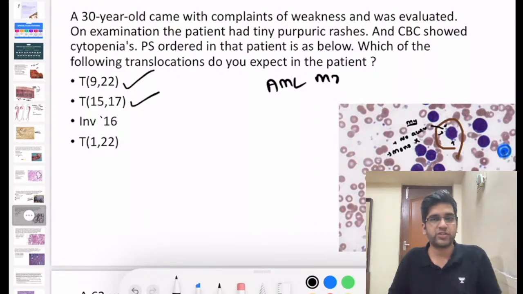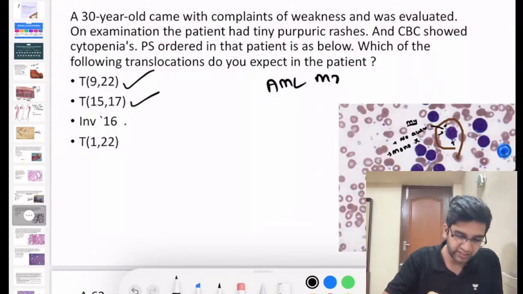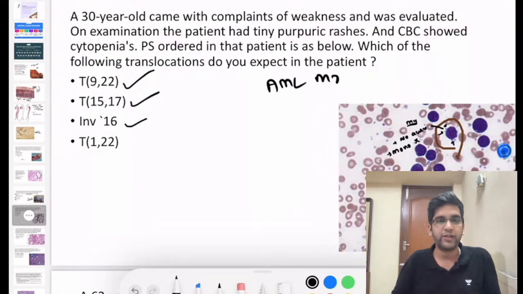Translocation 15;17, which disease? 15;17 is a translocation between PML and RARA, and it is classically seen in acute promyelocytic leukemia, right? AML M3 or APML. Perfect. Then look at inversion 16. Where do you see inversion 16? That's also a very, very classical finding.